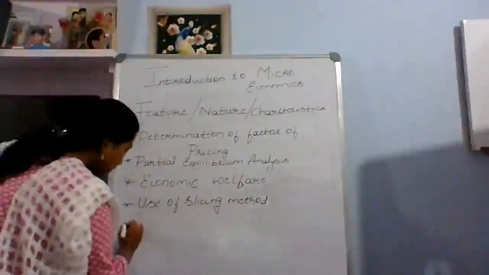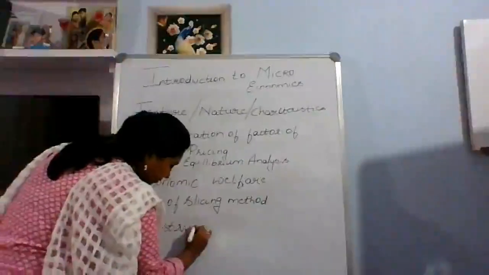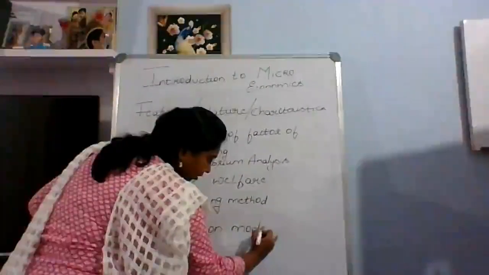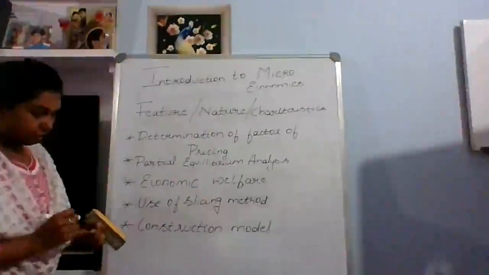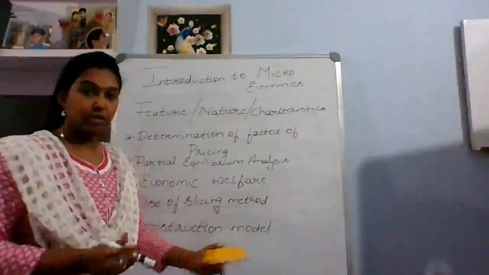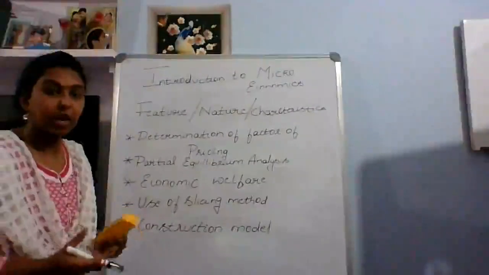The last one is construction of model. Don't think a model is something different. It is about how we are constructing our own model.